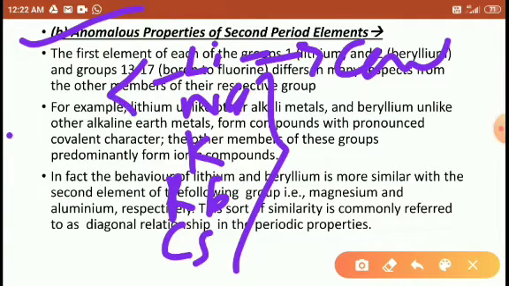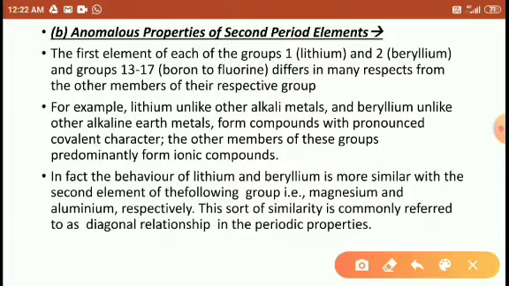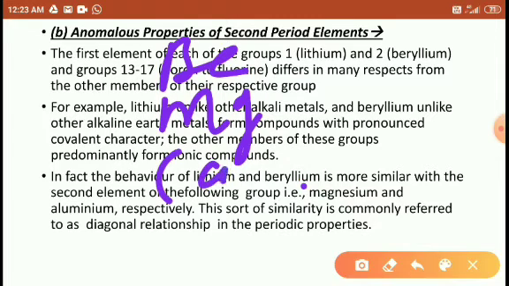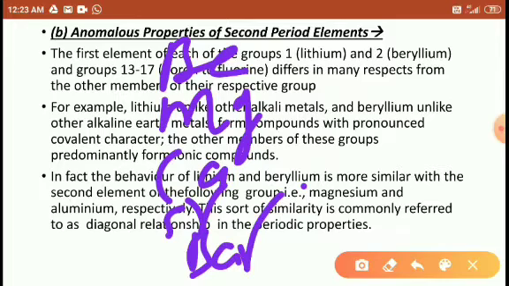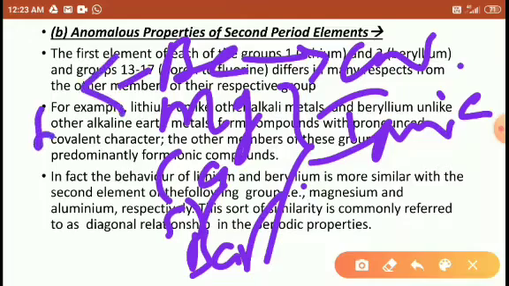Because it is small in size. Right, students?